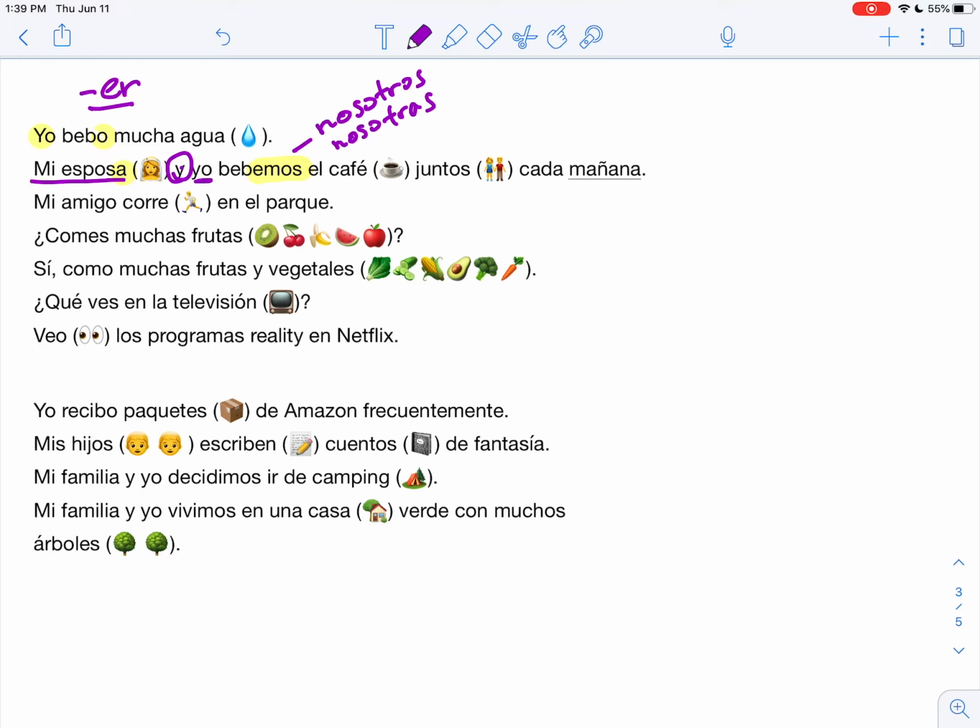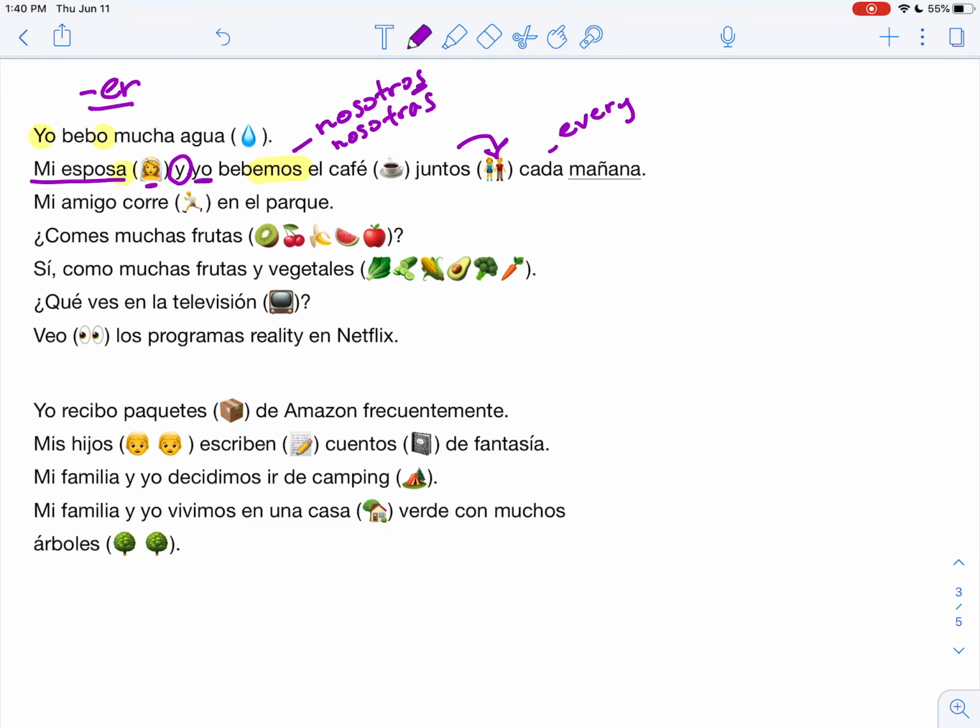In our case, my wife, femenina, y yo, masculino, so we go for the nosotros form. Mi esposa y yo bebemos el café juntos cada mañana. Just switch this here. Again, anytime you see the y, yo, it's always going to be nosotros or nosotras. Juntos, you see we're together here. Cada mañana. Cada is every.